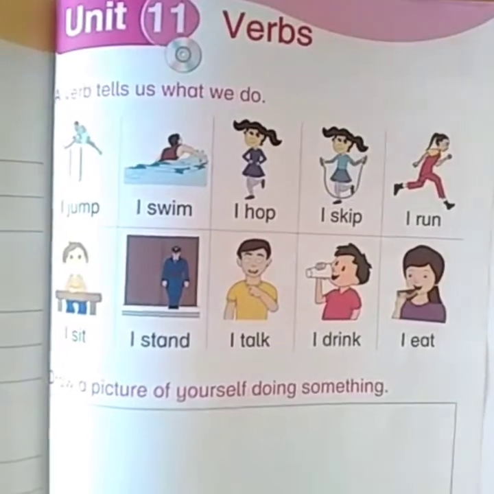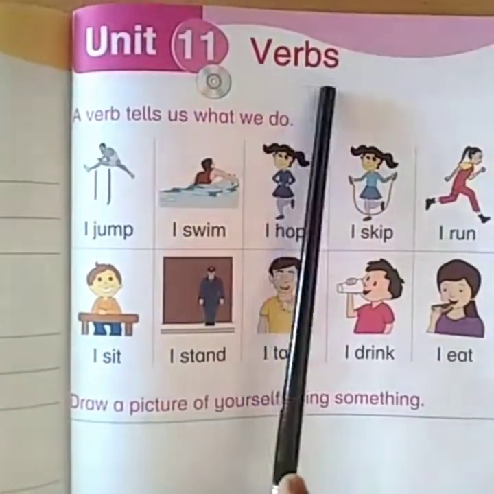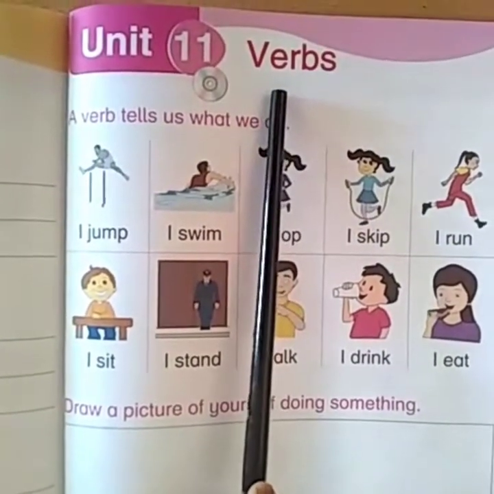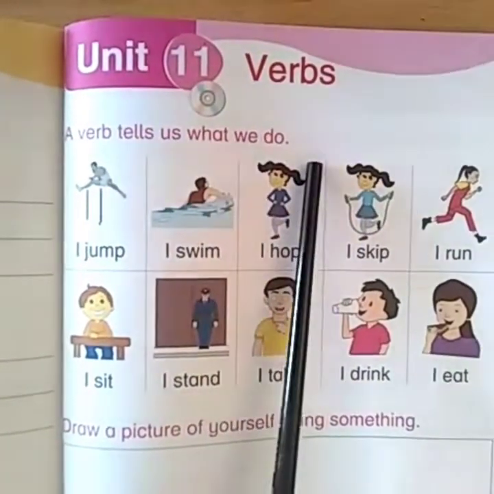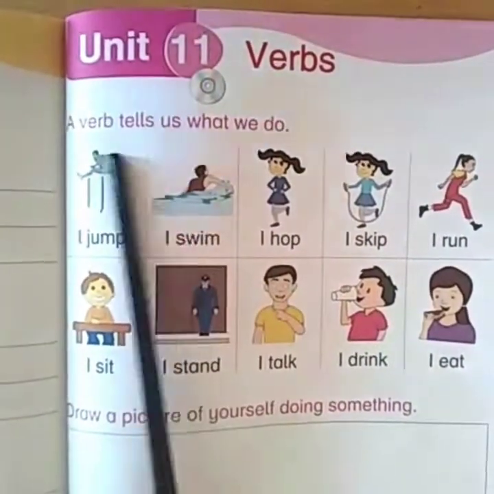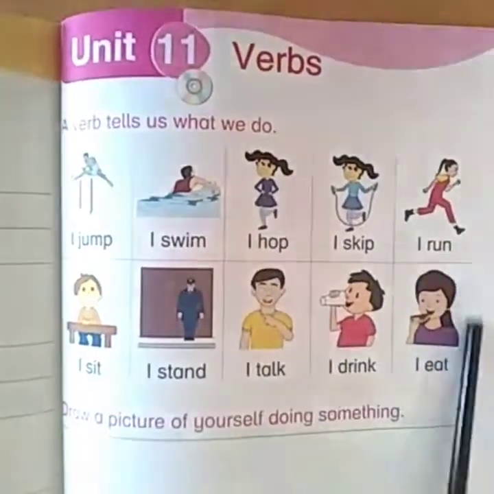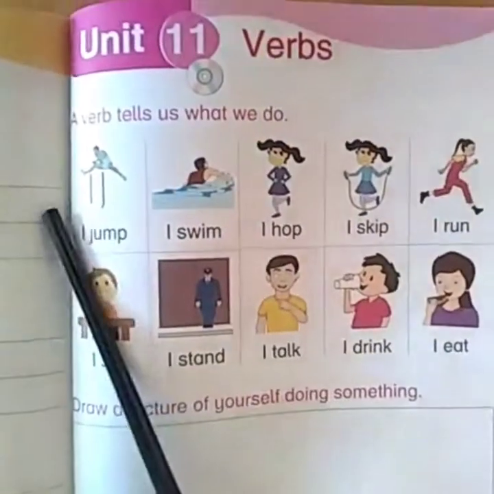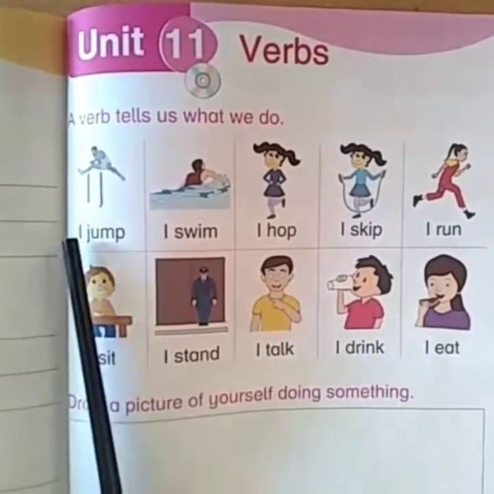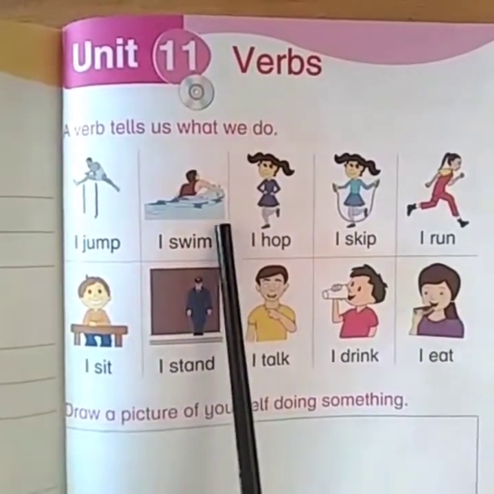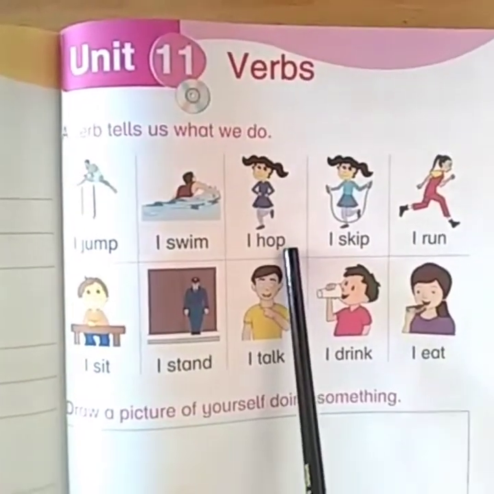Now here is page number 67 and unit 11. Read the caption. What is written here? Verbs. Now see, a verb tells us what we do. We have described here also that a verb tells us what we do. See, there are pictures and they are showing what they are doing. Now see this man, what is this man doing? Jumping. This man is swimming. What is the girl doing here?